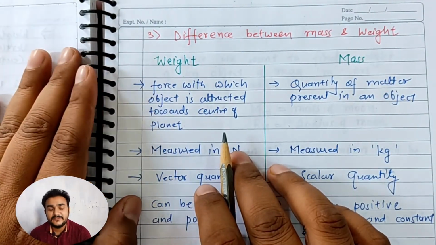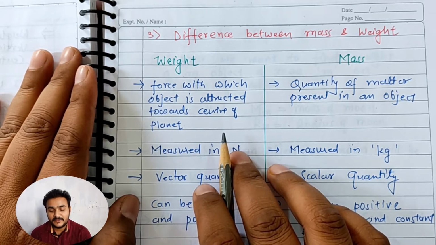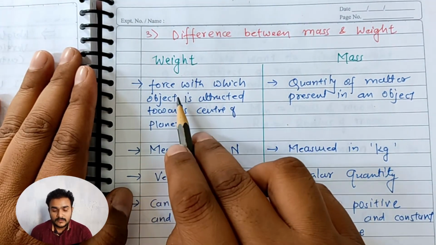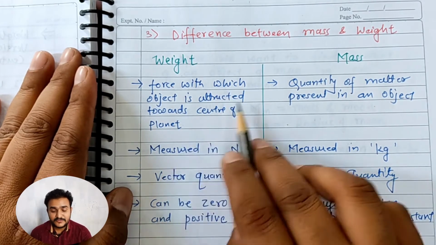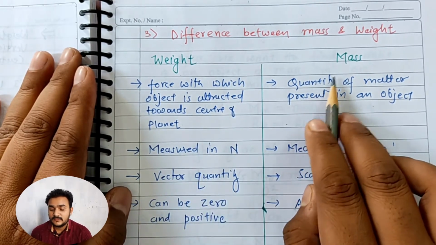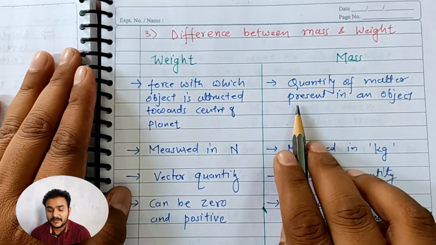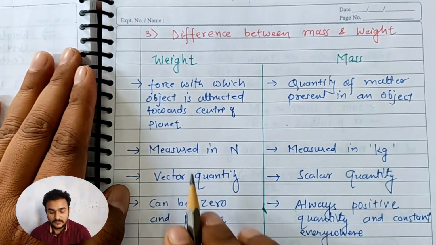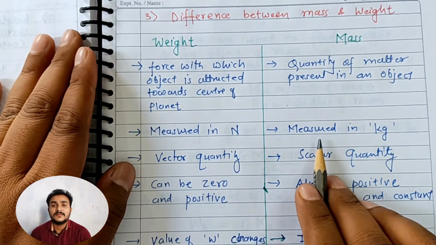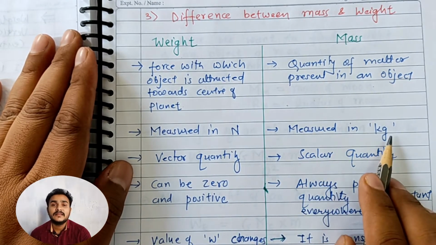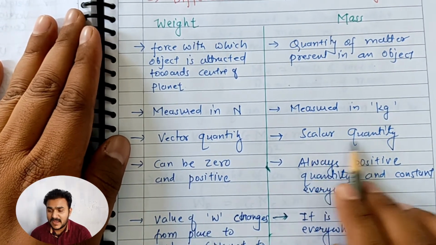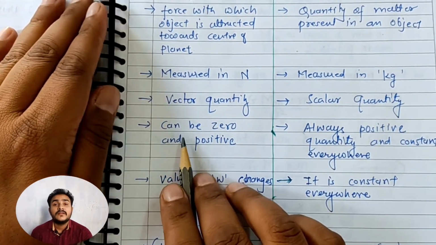What are the basic differences between mass and weight? Weight is the force with which an object is attracted toward the center of the planet, and mass is the quantity of matter present in the object. Second, weight is measured in Newton, whereas mass is generally measured in kilogram. Weight is a vector quantity, mass is a scalar quantity.